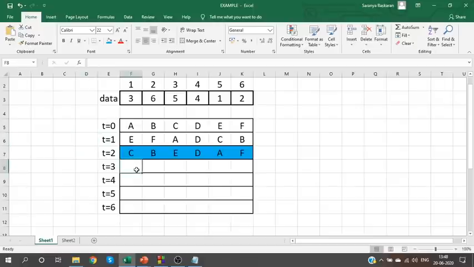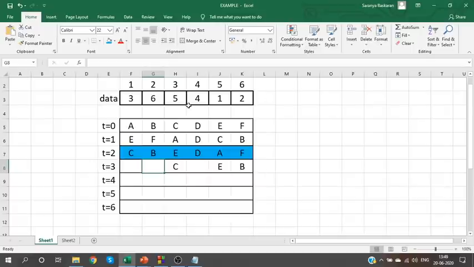What happens here? Same calculation, guys. Who is present at 1 will go to 3. So C goes to 3. 2 goes to 6. So 2 we have B. He will go to 6. 3 we have E. So E will go to 5.